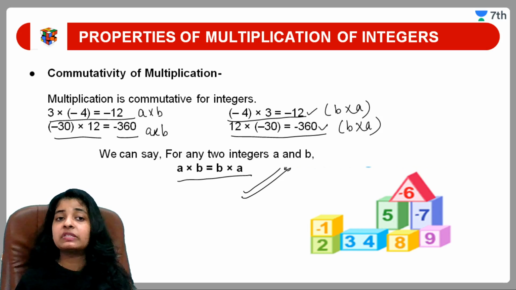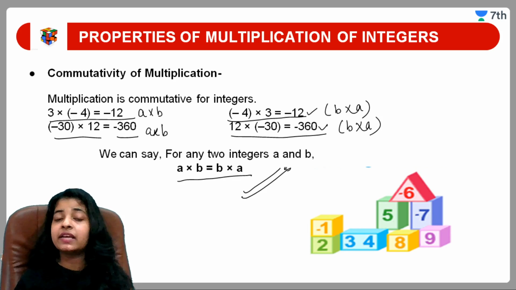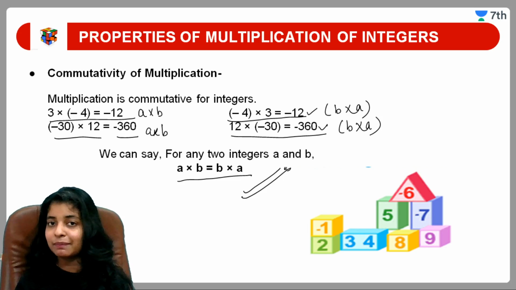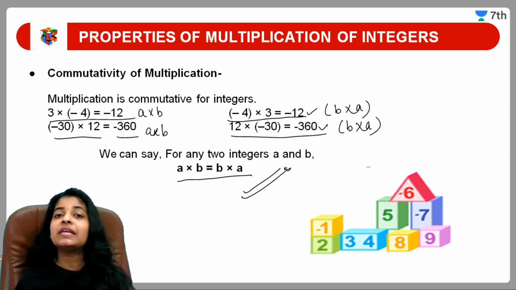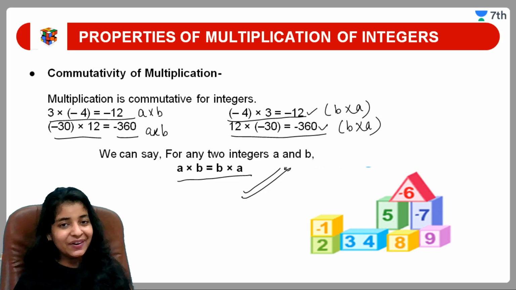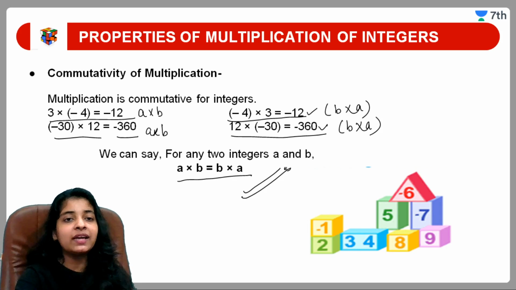I hope commutative property for multiplication is also clear to you guys. क्लोजर प्रॉपर्टी में क्या था? जब हम दो इंटीजर्स को मल्टीप्लाई करते हैं, in return we are getting an integer only. And what is it in this commutative property? That if we are multiplying two integers like a into b, then in return b into a is also equal to a into b. Means a into b is equal to b into a. Okay guys, clear? चलिए next topic, moving towards the next one.